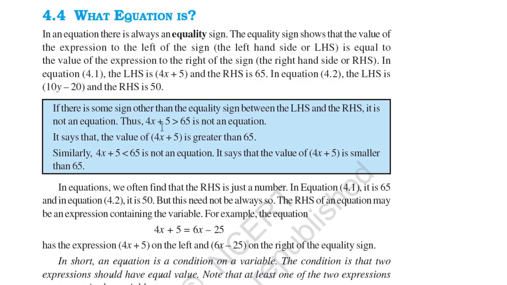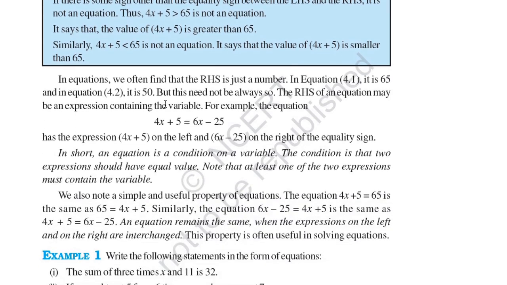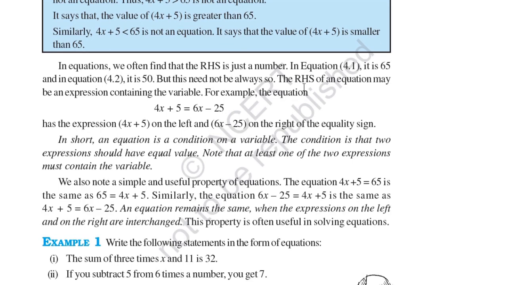Thus 4x plus 5 greater than 65 is not an equation. It says that the value of 4x plus 5 is greater than 65, that's all. Similarly, when 4x plus 5 is less than 65, it's not an equation. It just says that the value of 4x plus 5 is smaller than 65. In an equation, we often find that the RHS is just a number. In equation 4.1 it is just 65 and in equation 4.2 it is 50. But this need not always be so.